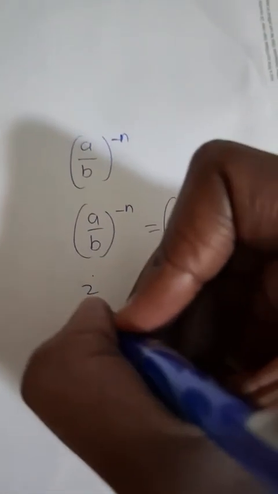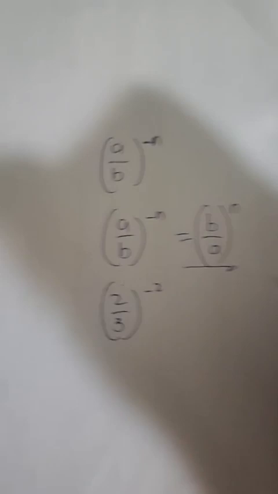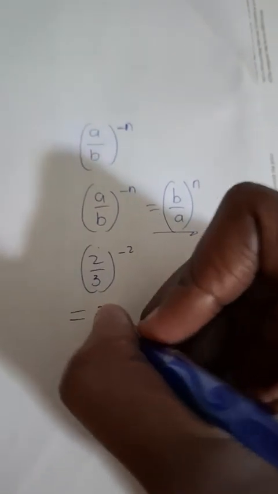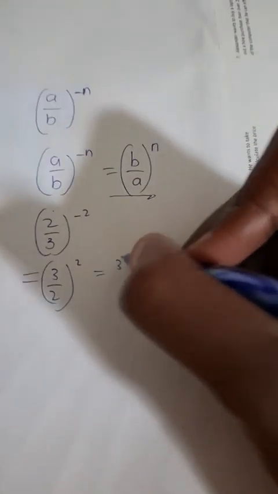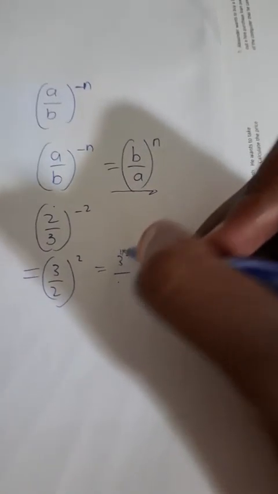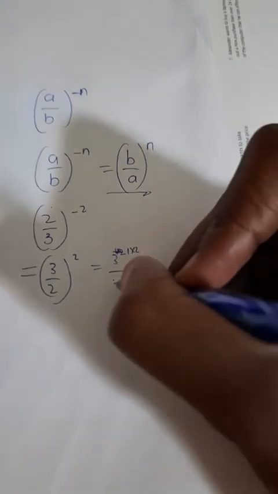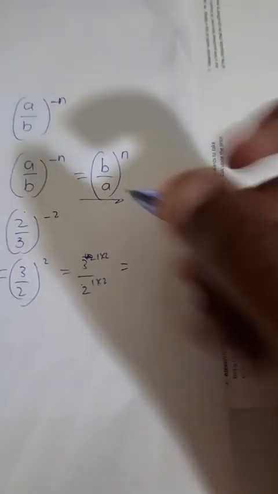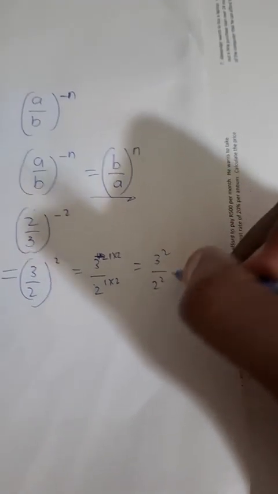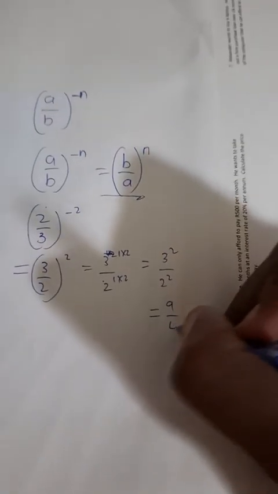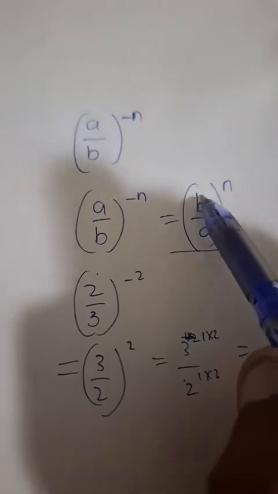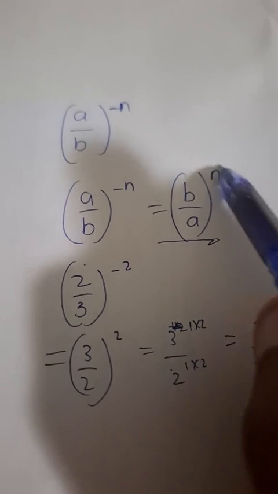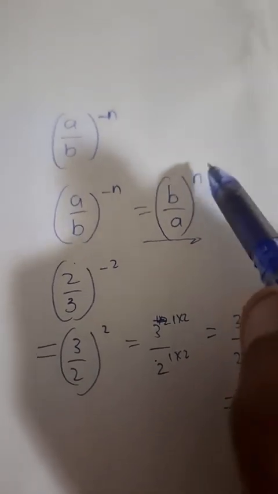So in other words, if you have 2 over 3 raised to the power negative 2, you can change that to 3 over 2 raised to the power positive 2, and then all you do is apply the exponent, and you get 3 to the power 2 over 2 to the power 2, which is 9 over 4. So a fraction with a negative exponent, all you do is change the denominator and the numerator so that it changes the sign of the exponent externally.